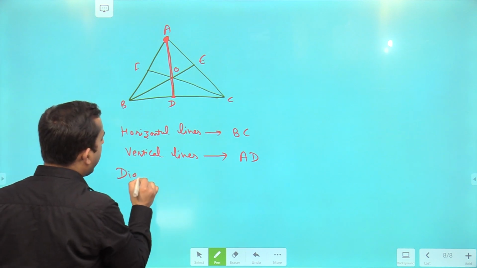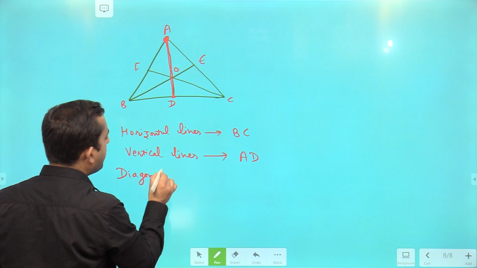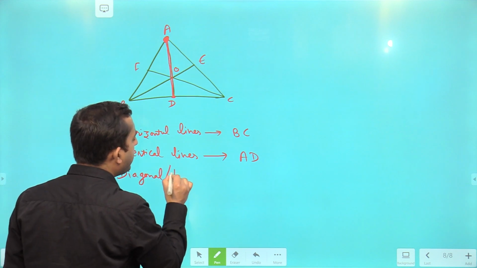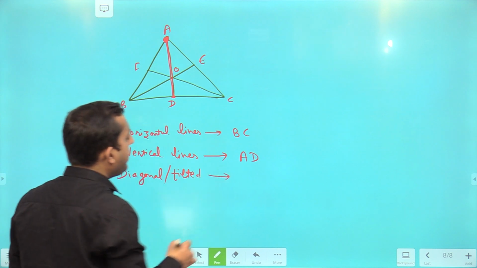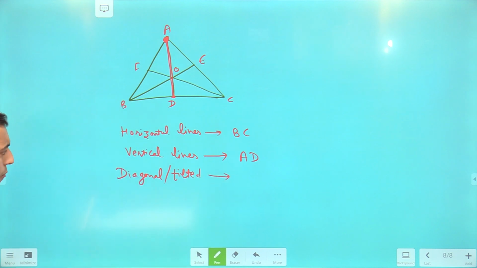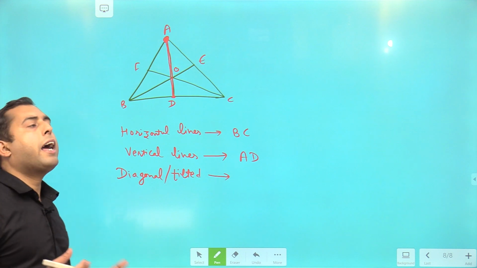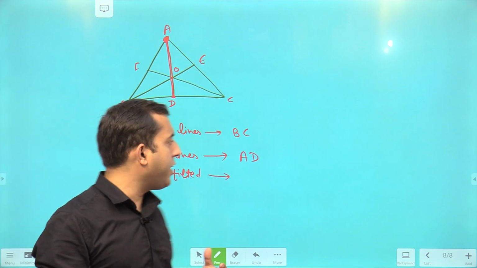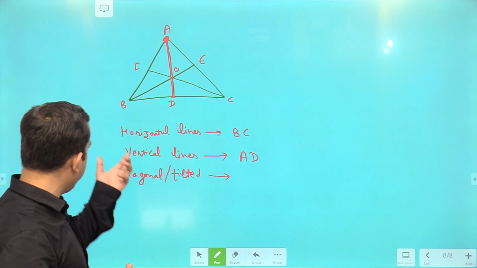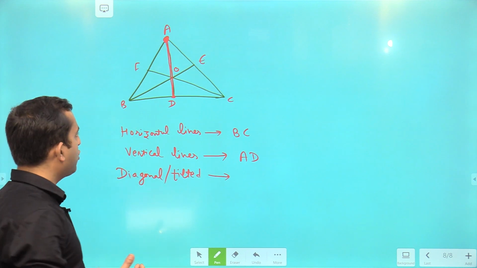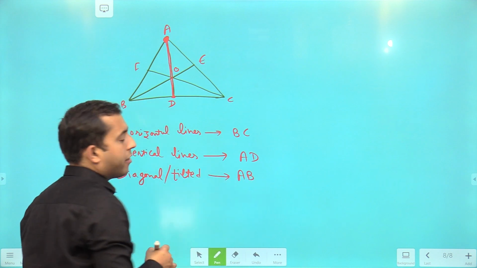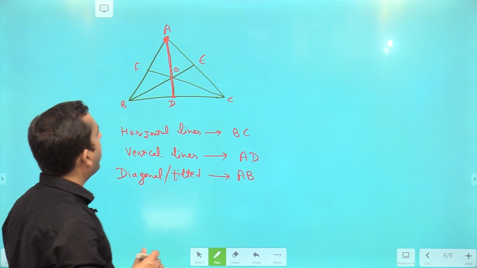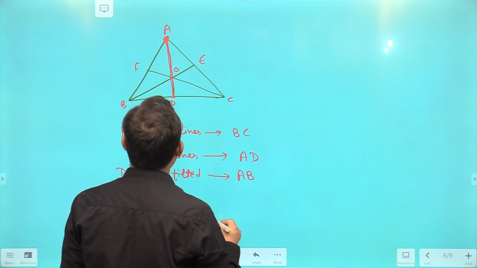By the word diagonal, in this case I mean you have to count tilted lines as well. If we have a case of a square, then we can say diagonal, but in this case we can say tilted line. So you can see AB is one of the lines.